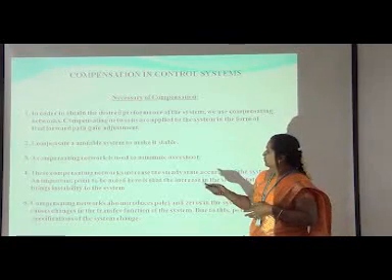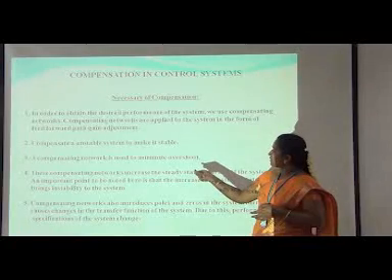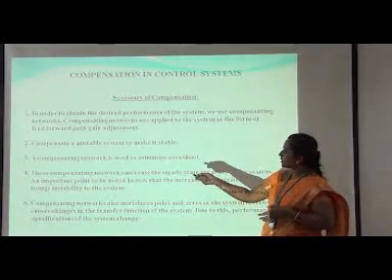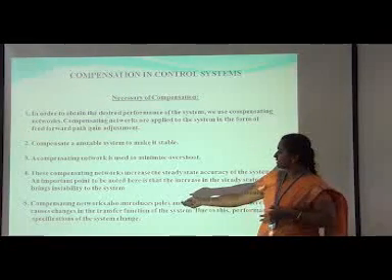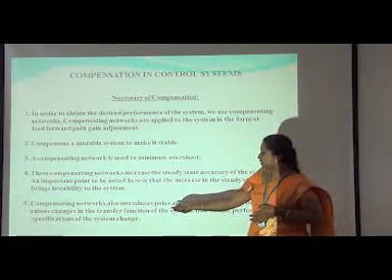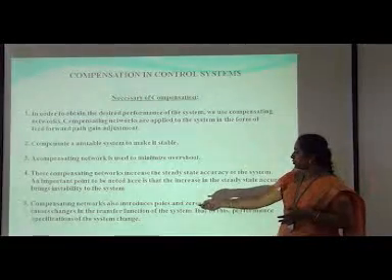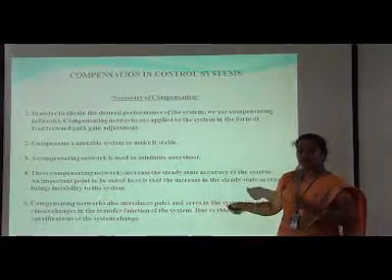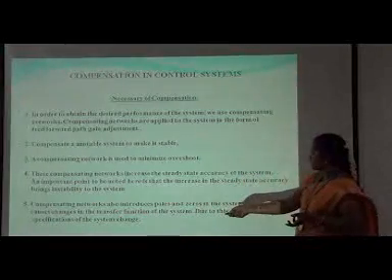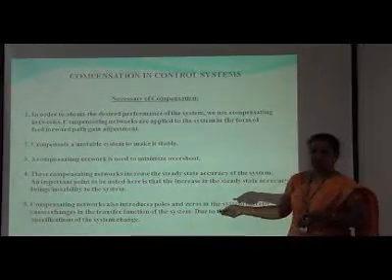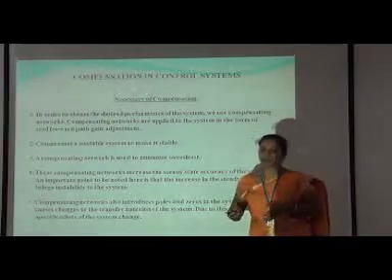Because of that, an unstable system will become stable. The compensating networks will minimize the overshoot. As I already said, the compensating network will introduce a pole and a zero in the system in order to change the transfer function. If the transfer function itself is changed, what will happen? The system performance specifications will also change. We will get the required specifications.